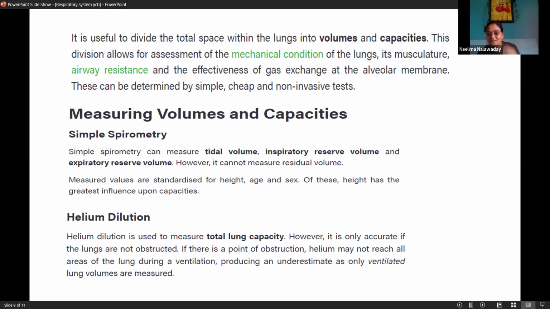Highlight points. Then lungs anatomy: three lobes on the right, two lobes on the left. That is clear. What is trachea, what is bronchus, bronchioles, alveoli, gaseous exchange? Everything is clear. Now next is lung volumes and capacities. This is also an important part of this respiratory system, which you should know as a yoga teacher, because you are going to teach others pranayam and kumbhak and everything.